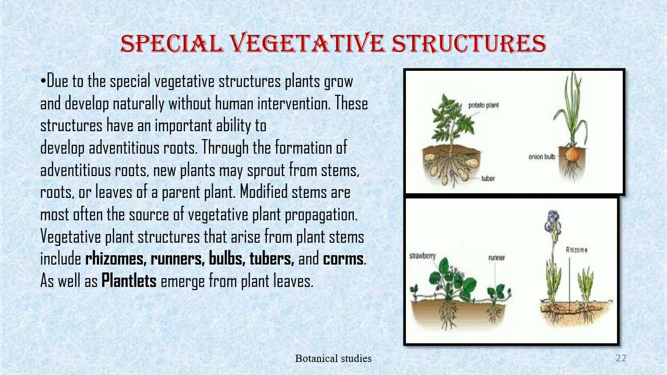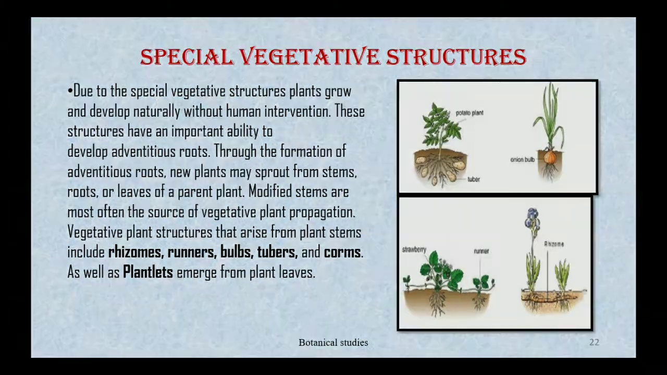Special vegetative structures. Due to the special vegetative structures, plants grow and develop naturally without human intervention. These structures have an important ability to develop adventitious roots. Through the formation of adventitious roots, new plants may sprout from stems, roots, or leaves of the parent plant. Modified stems are most often the source of vegetative plant propagation. Vegetative plant structures that arise from the plant stem include rhizomes, runners, bulbs, tubers, and corms, as well as plantlets that emerge from the plant leaves.